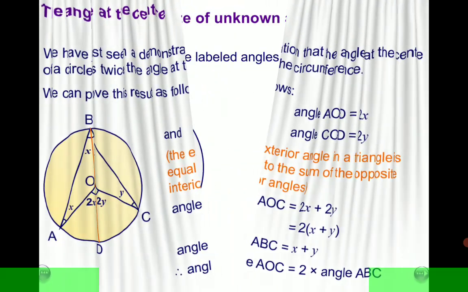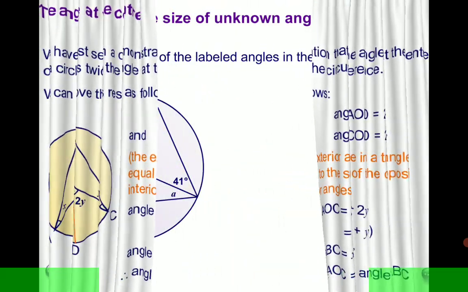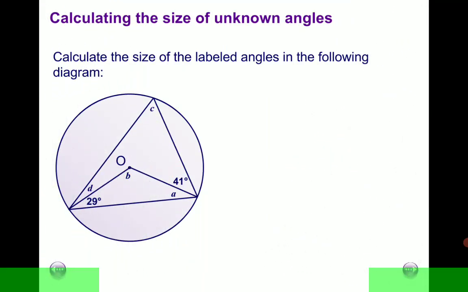Alright, so I would like you to apply what you have just learned so far from the previous slide about an angle at the center and an angle at the circumference. Calculate the size of the labeled angles in the following diagram.